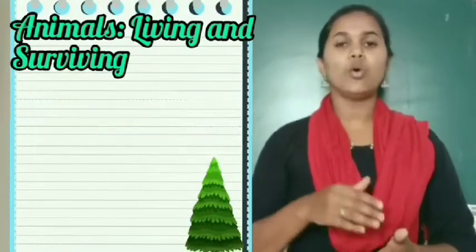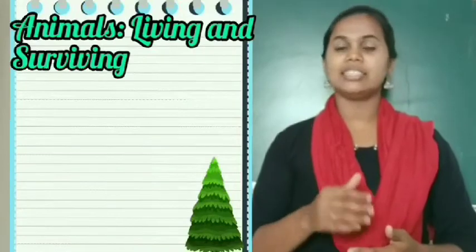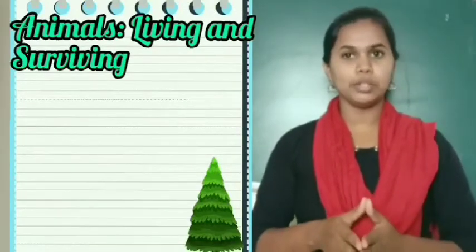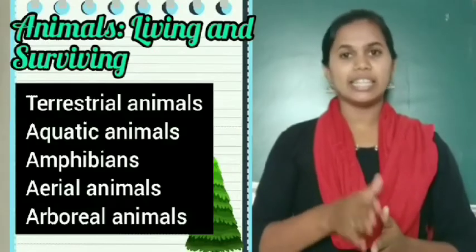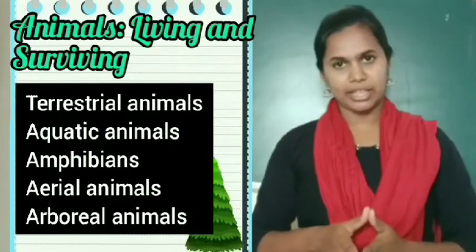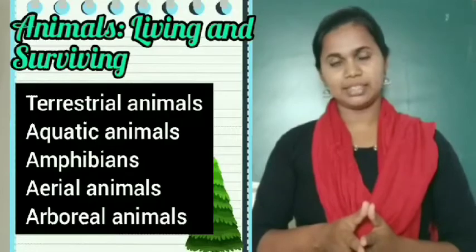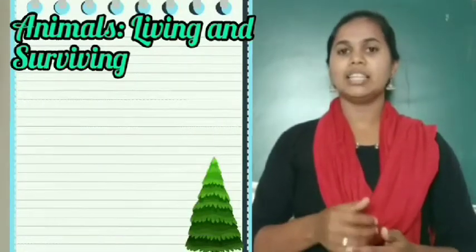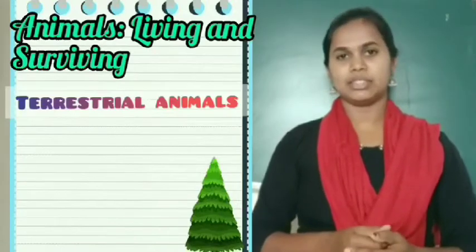Next, adaptations to environment. The natural home of an animal is called its habitat. Based on their habitat, animals are grouped into 5 categories: terrestrial animals, aquatic animals, amphibians, aerial animals and arboreal animals. Let us see about terrestrial animals.